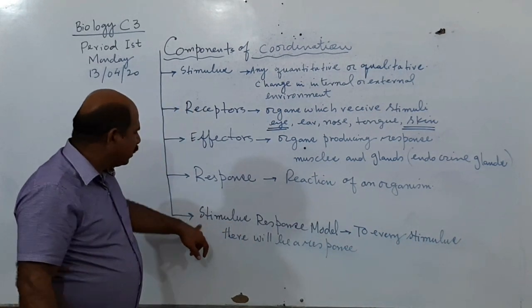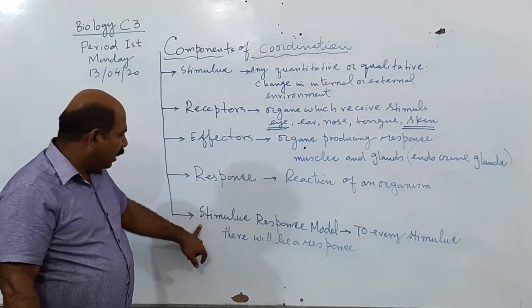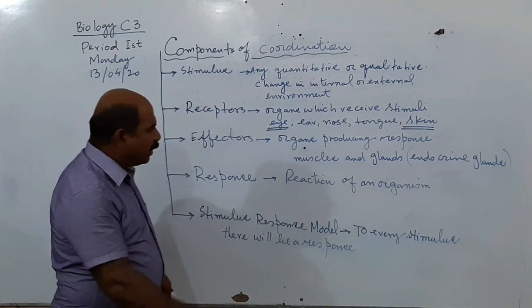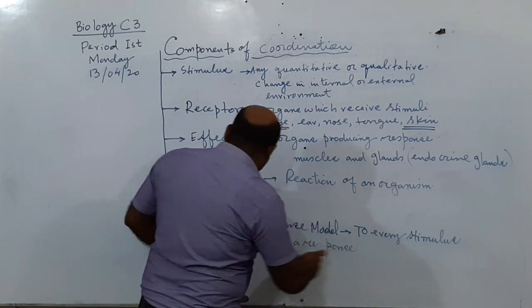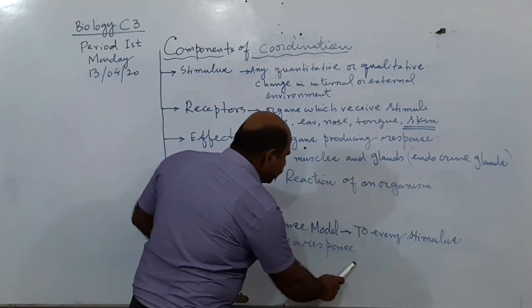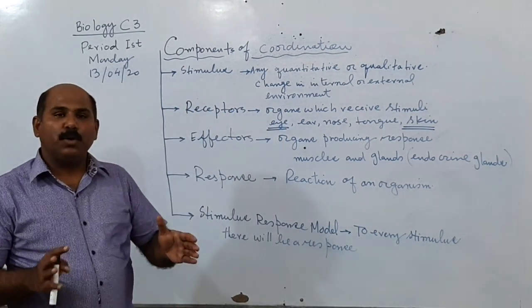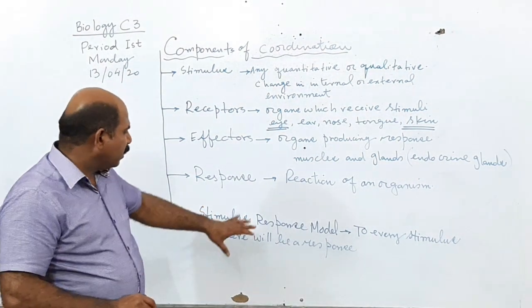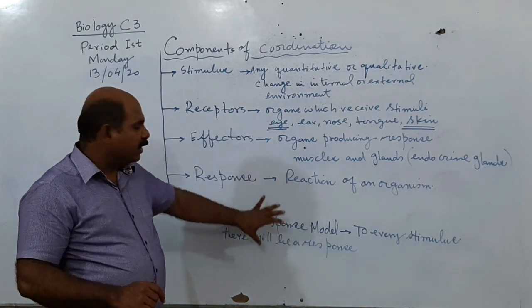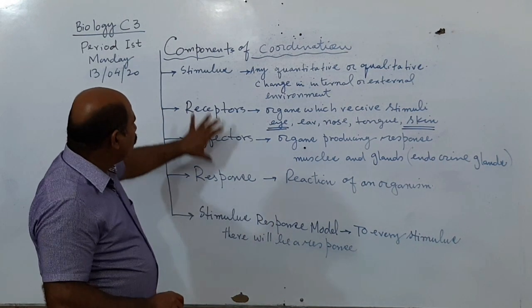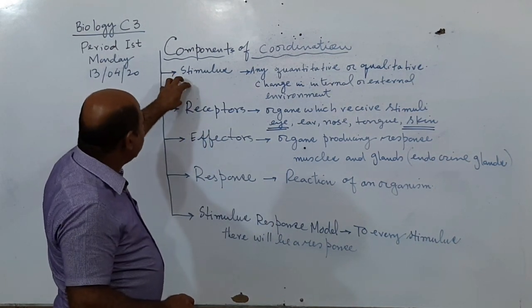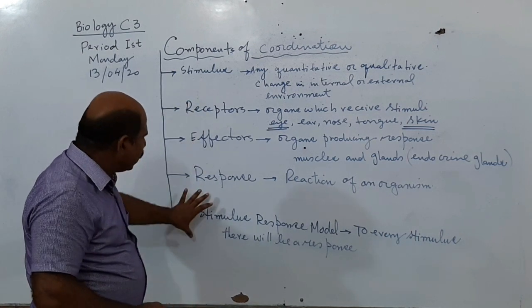Now this is a term you might not have studied before. It's called the stimulus-response model. It's very important that to every stimulus there will always be a response, and no stimulus remains unresponded. These are a few very important things that we need to learn, these terms, the components of coordination, and you need to understand them.